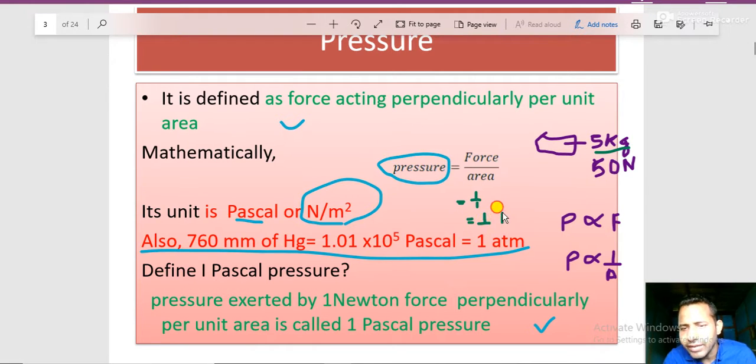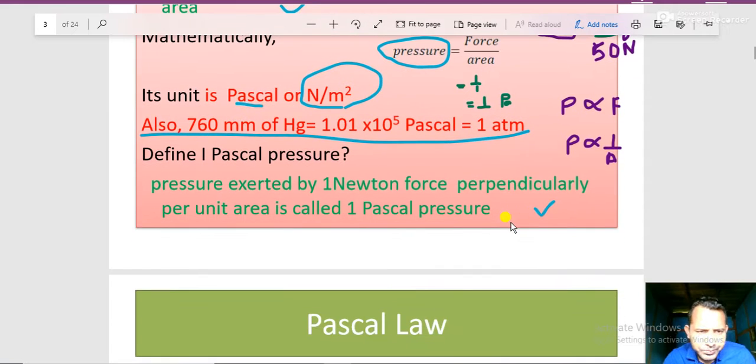So what is called 1 pascal pressure? If 1 newton force is applied perpendicularly to a unit area, the pressure is said to be 1 pascal. I hope you understood. See over here, pressure exerted by 1 newton force perpendicularly per unit area is called 1 pascal pressure. Generally we say force equals 1 newton and area equals 1 meter square, we call 1 pascal pressure.